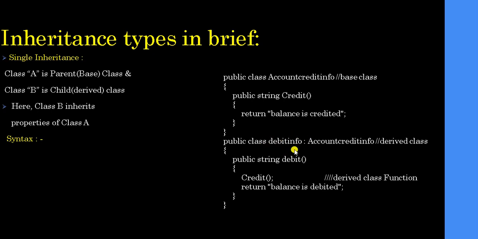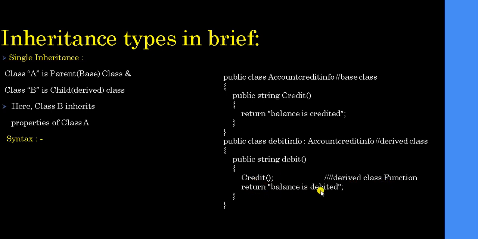Means the debit info child class is inheriting properties from the base class, the parent class. Okay, public class debit info colon base class, or you can say parent class. Now public string debit. Now the debit function is of the debit info child class, but it is calling the credit function inside it, the derived class function.